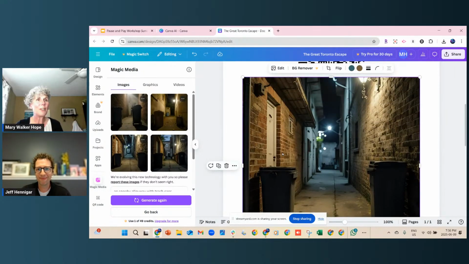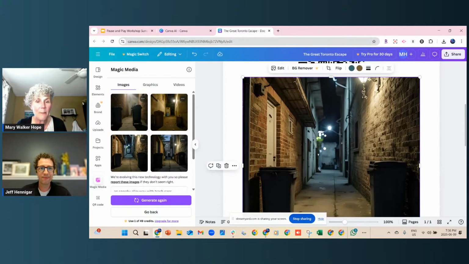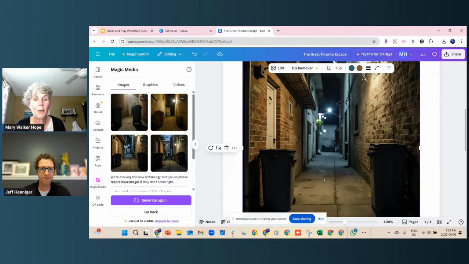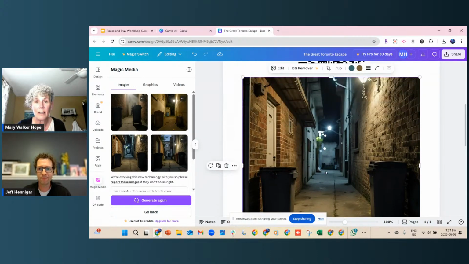So already I can take my book cover. I could take this and go, as we said, over into the editor and add a title right on top of that, one I've made up myself if I want to. Pop that QR code in there too. And I think that'd be great. All right.